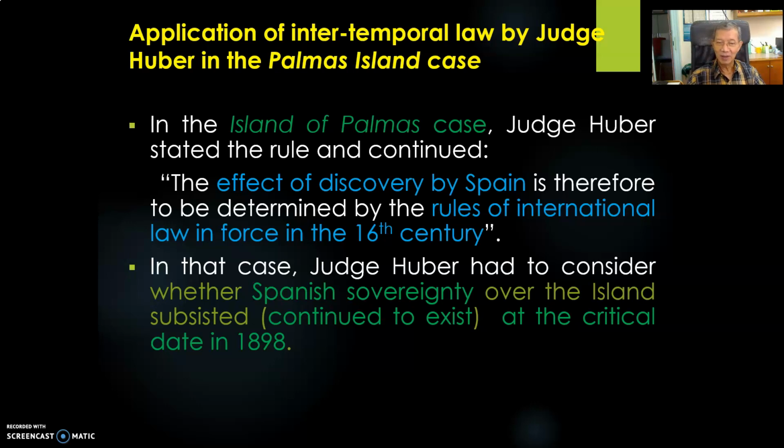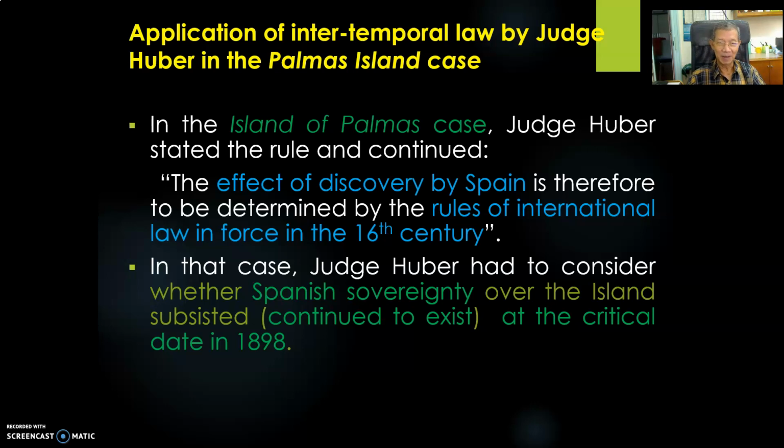So that's why Spain has to prove that their sovereignty still existed up to 1898, not in the 16th century only. Immediately before 1898, Spain still had sovereignty over the Palmas Island.